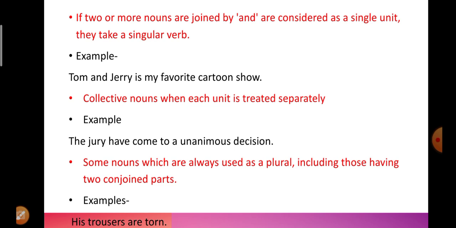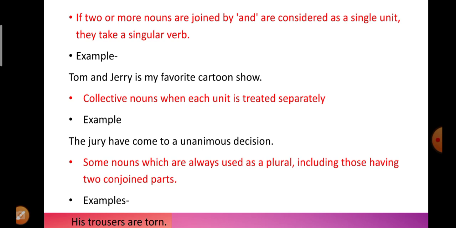Now, collective nouns, when each unit is treated separately. When there are collective nouns, showing a group of words or group of things or places or animals, that is a collective noun there. So whenever collective nouns are used as a single unit, we have to use a singular verb. For example, the jury has come to an unanimous decision. Now, jury here is referred to as a single unit, though it is a collective noun, so we have to use a singular verb here.